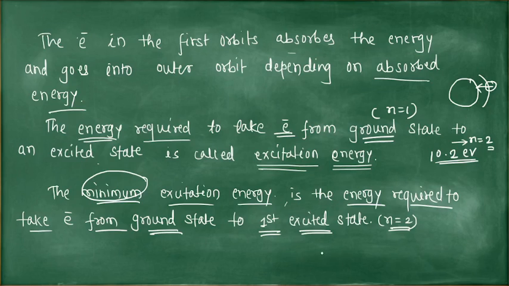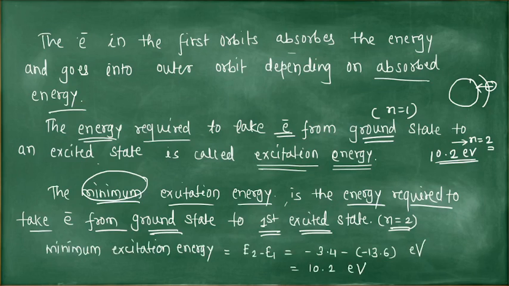You can calculate excitation energy by this formula. Minimum excitation energy is E2 minus E1. Then the excitation energy of the third orbit is E3 minus E1. So the electron absorbs energy and goes to an excited state. That state depends on the absorbed energy, and you can find the excitation energy by taking the difference between the energy of that orbit and the energy of the ground state.